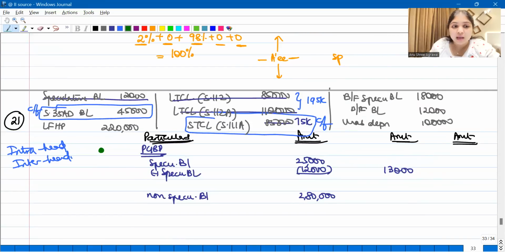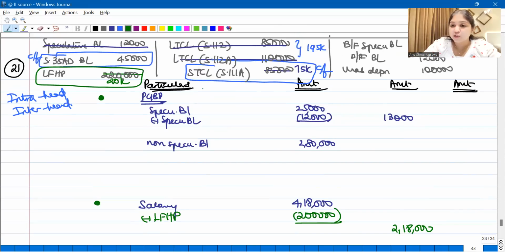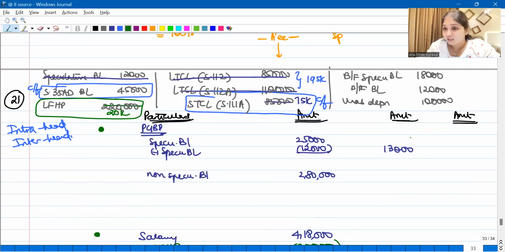I still have loss from house property of 20,000. No choice. This I will have to carry forward. Now I'm done with the current year losses. Now I will come to the brought forward losses. Brought forward speculative business loss. Yes, I can adjust against speculative business income, but only 13,000 I have. So only 13,000 I can adjust.